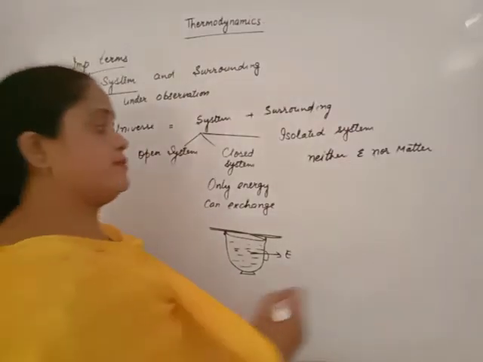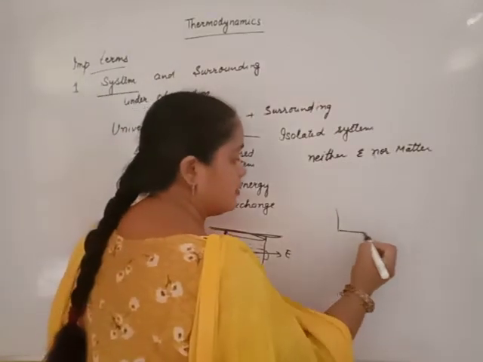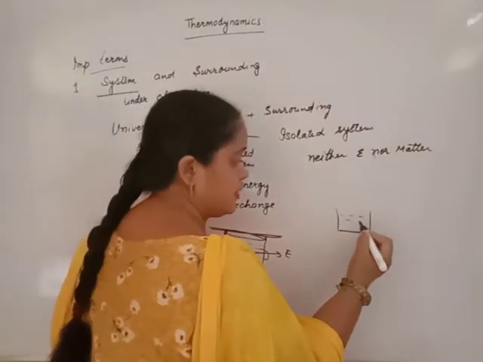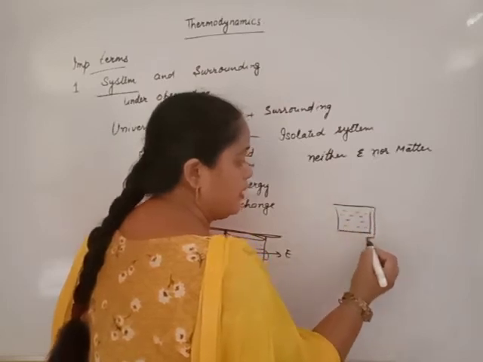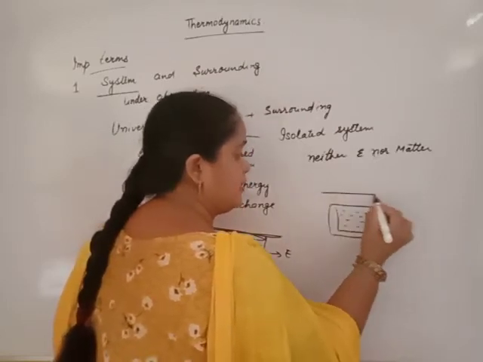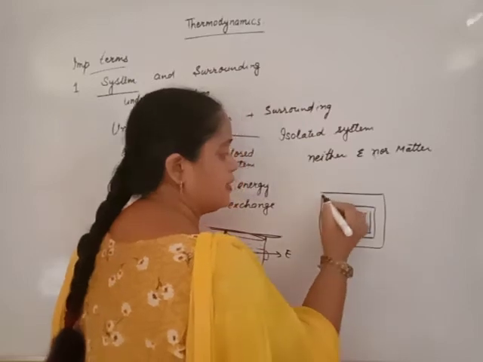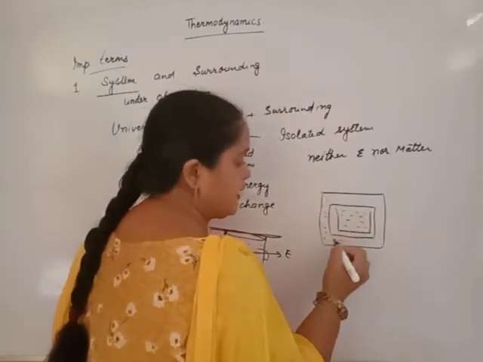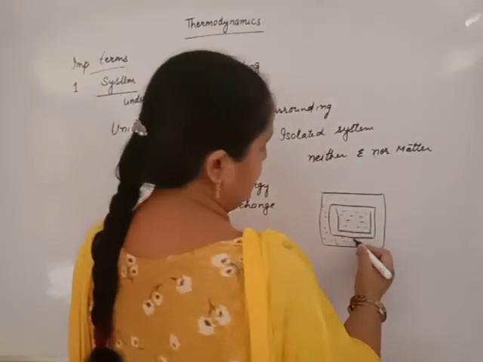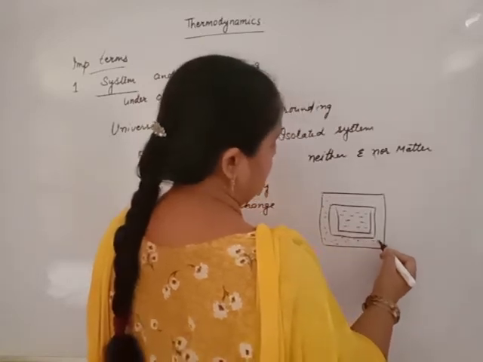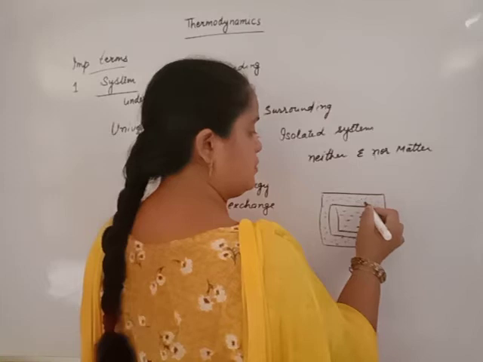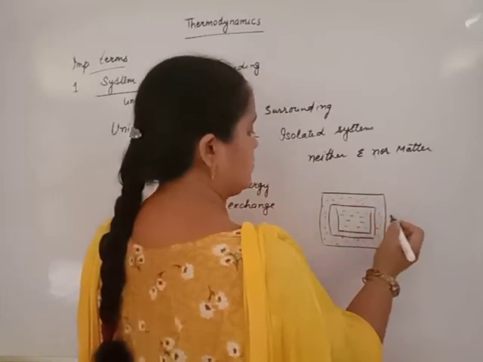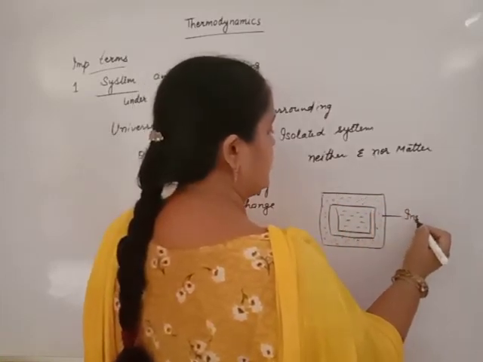In this case, our system is enclosed in another jacket. That jacket is an insulated jacket, which neither allows the energy to move out or move in from system to surrounding or surrounding to system. This is known as insulated jacket.